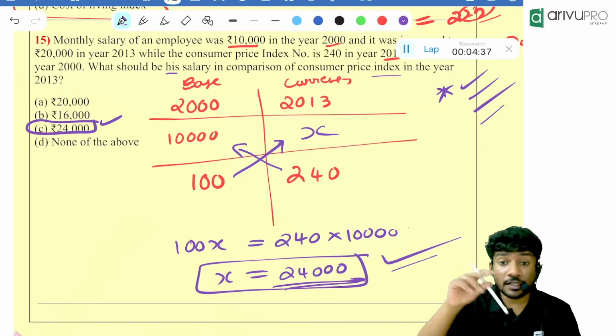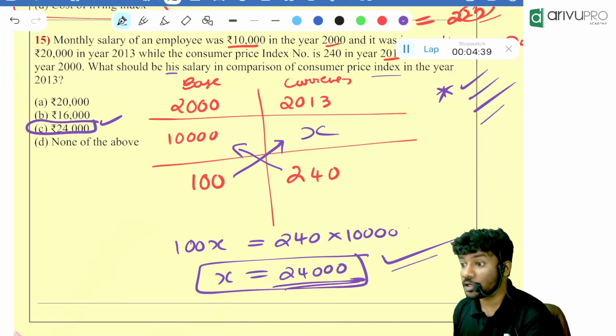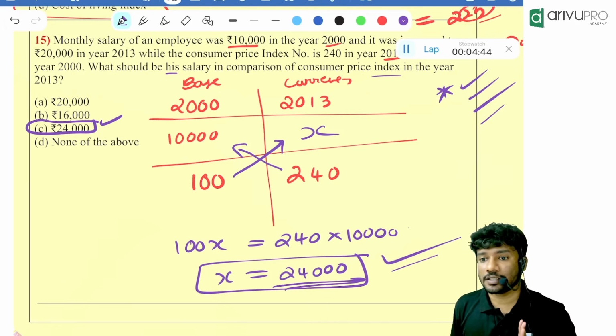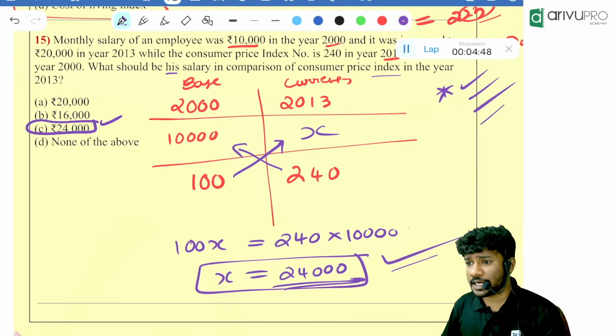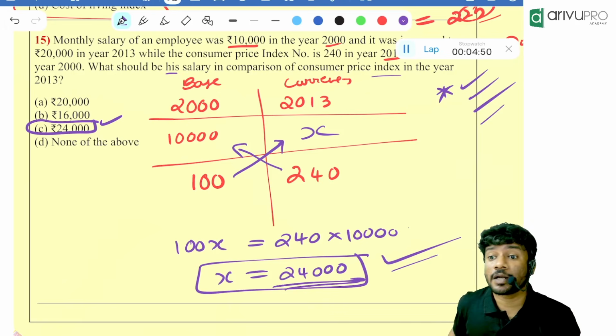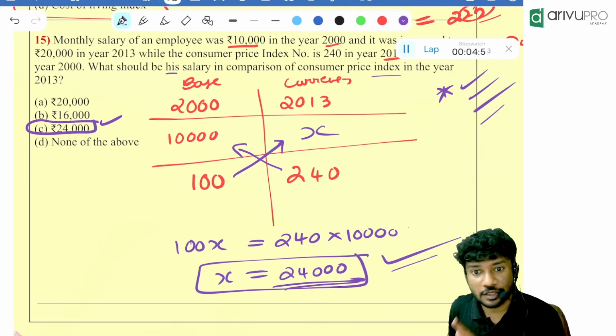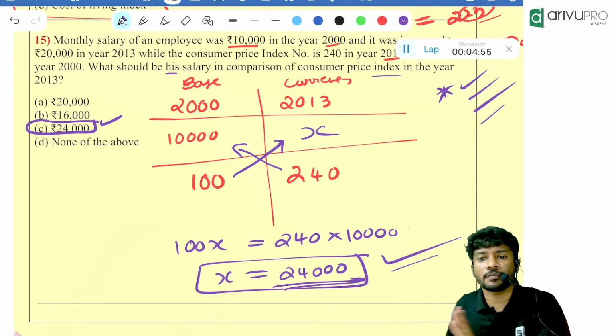So this is the method we are going to use throughout this chapter. Going forward, make a note of it, and it is the easiest shortcut you can use. If you don't use this method, multiple questions will have multiple approaches. We will not use that. We will have a simple approach for all types of questions.